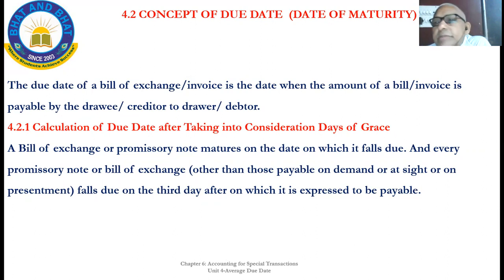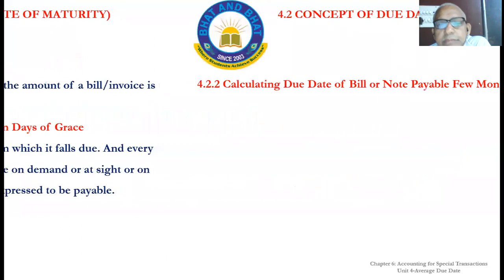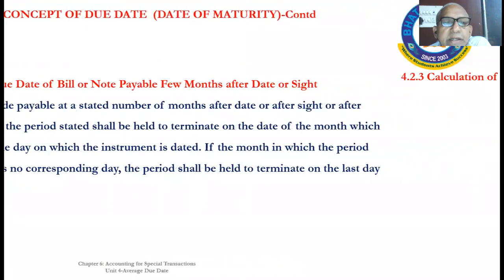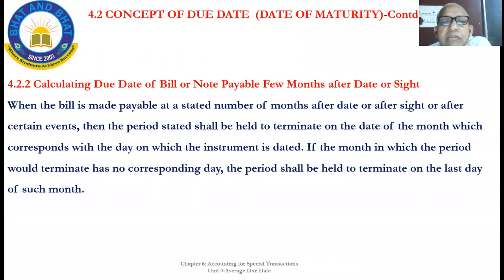Now calculating the due date of a bill or note. Note means promissory note. Payable a few months after date or sight. See, whenever it is mentioned in a months period, that many months will be added. Say 3 months means 3 months.